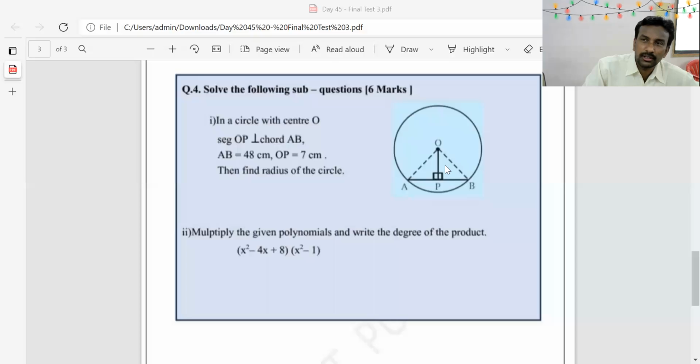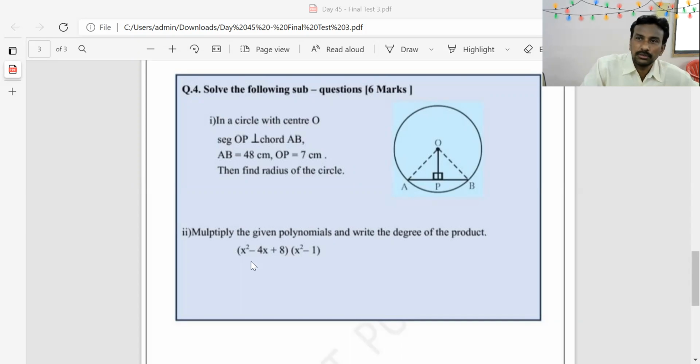24 square plus 7 square. 24 square is 576 plus 7 square 49. 576 plus 49 is 625, and square root of 625 is 25. Therefore, radius of the circle OA is equal to OB is equal to 25 centimeter. Got it?